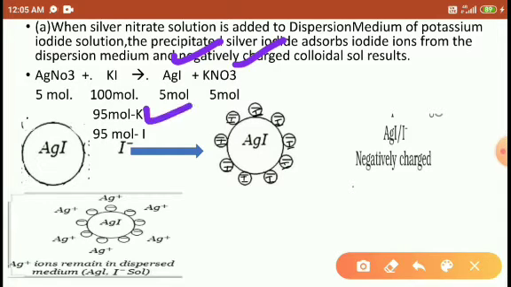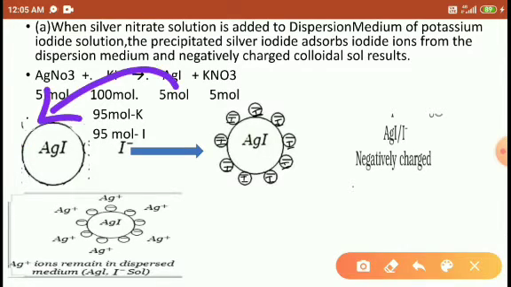The remaining 95 moles of potassium iodide remain the same. So look at here.